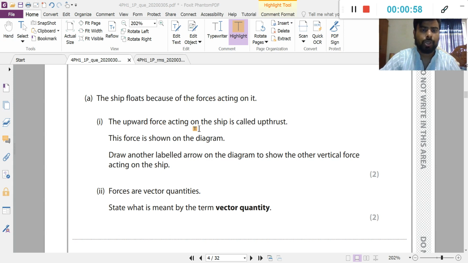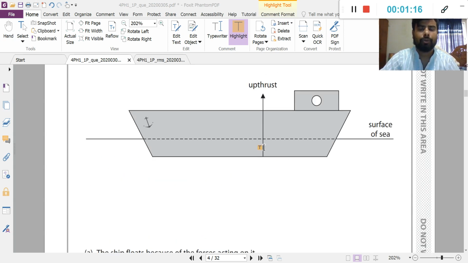The upward force acting on the ship is called upthrust. This force is shown on the diagram. Draw another labelled arrow on the diagram to show the other vertical force acting on the ship. So the other force acting on the ship is weight, downwards.